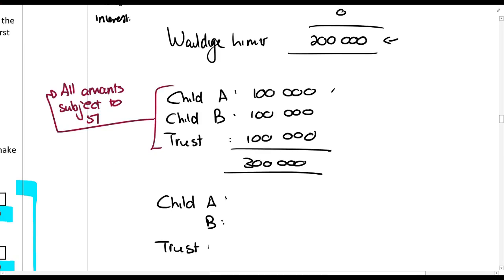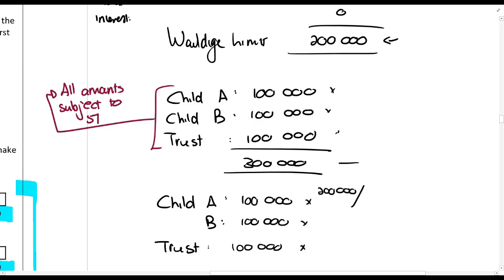You take these amounts, and you say the donor can be taxed on 200,000 out of the total 300,000 that is subject to Section 7.